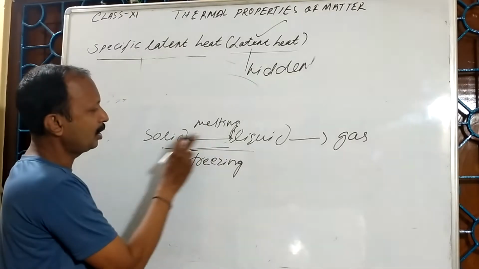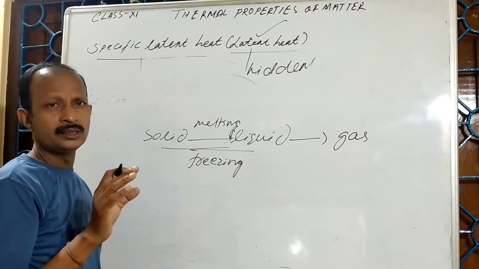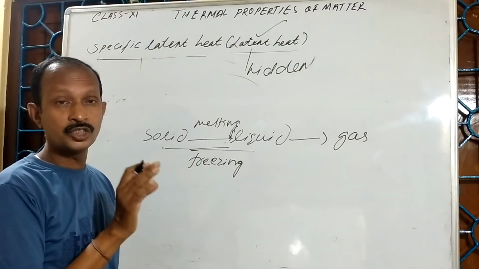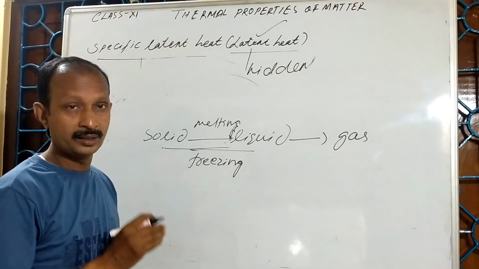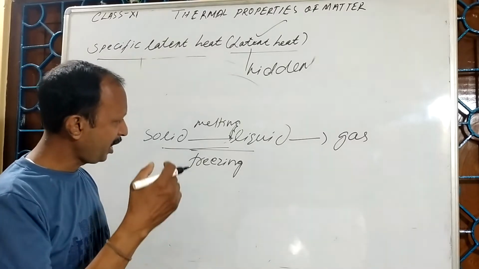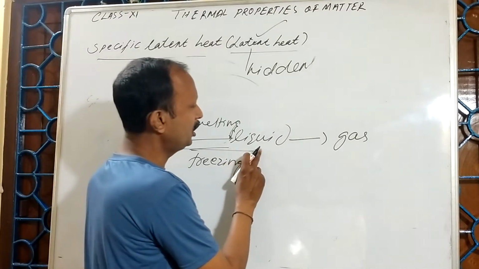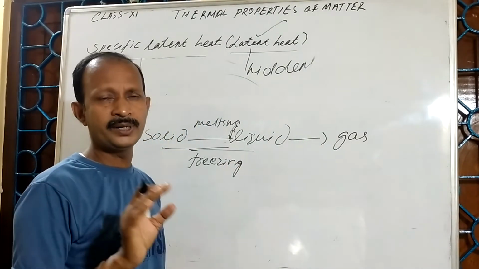So during the change of solid to liquid, there will be a change in state, but there is no change in temperature externally. Okay, so that means here the heat is not manifested externally. Similarly, during the change from liquid to gas, there will be absorption of heat energy.